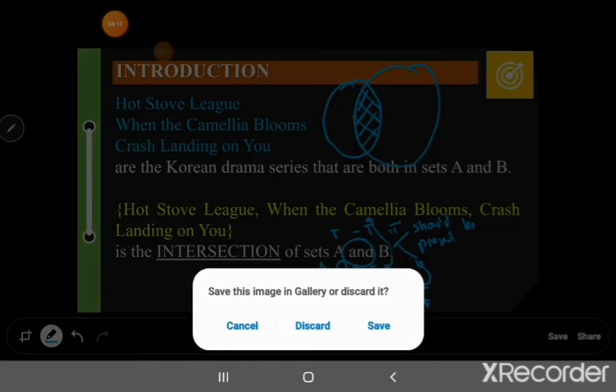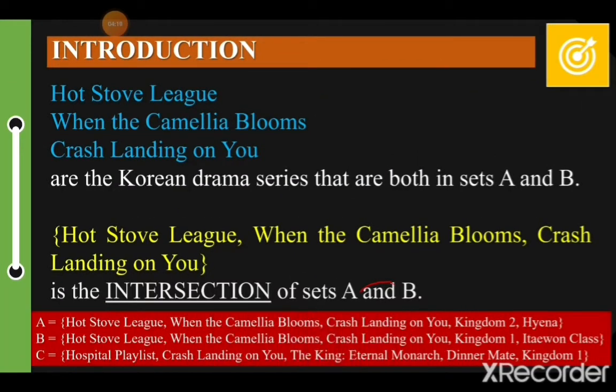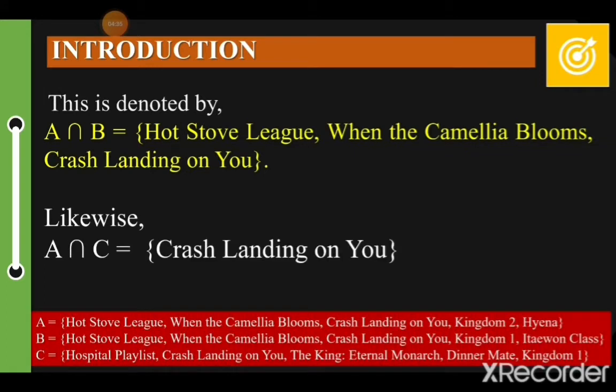Next. We will save that since we have written it. So next: A is defined, B was defined, and C was defined, on the sets that I defined a while ago. This is denoted by A intersected with B, which is equal to Hot Stove League, When the Camellia Blooms, Crash Landing on You. Likewise, the intersection of A and C is Crash Landing on You.